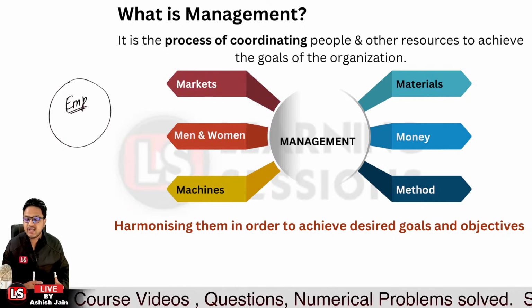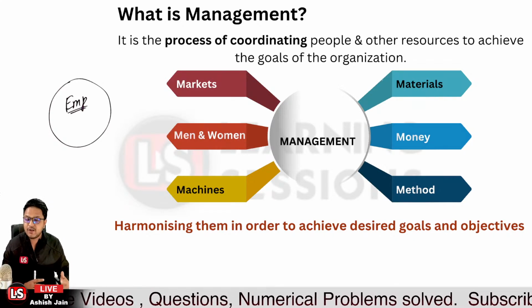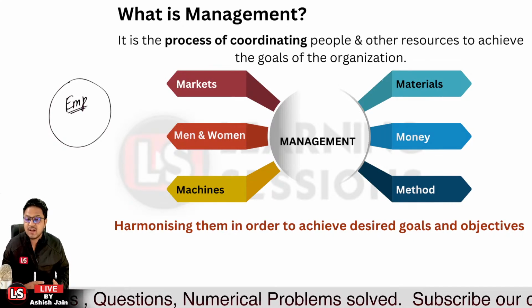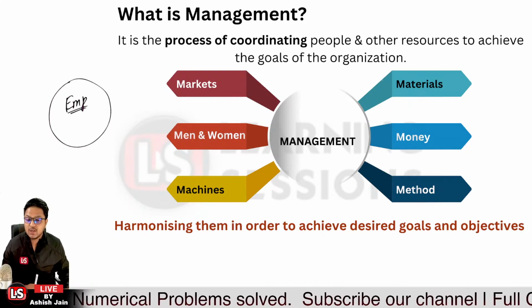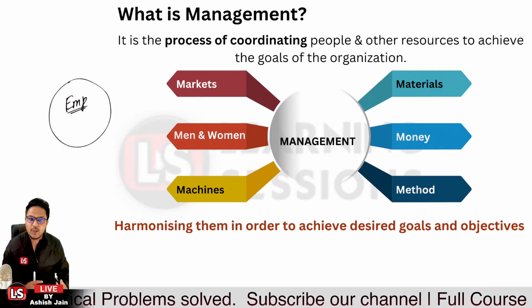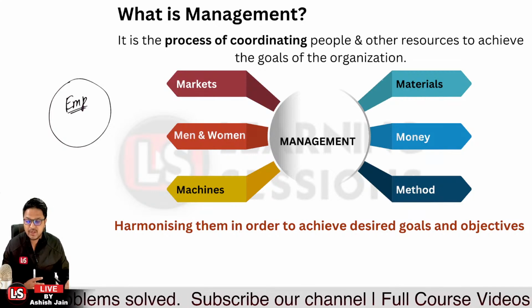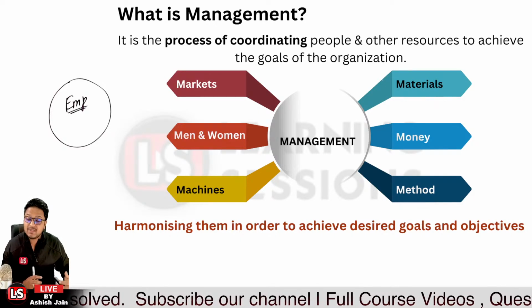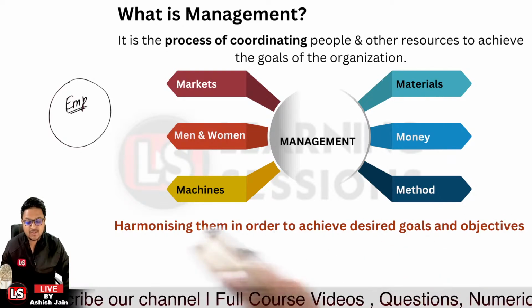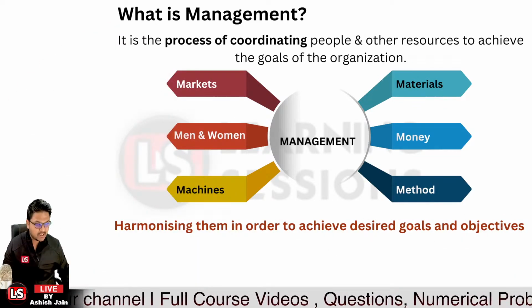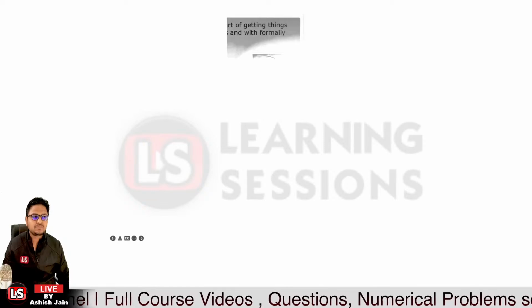We will be understanding each of the organizational goals to be achieved, and we will discuss them in detail so that you can understand the concepts very well. The definition of management must be clear to you: it is a process by which we coordinate among these different resources. Now let's jump into another definition so that you can learn it in a better way.